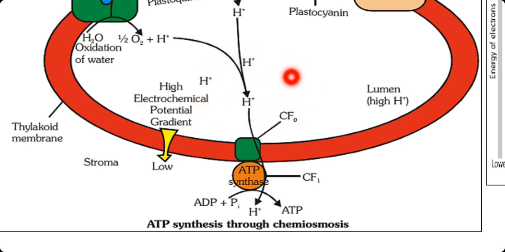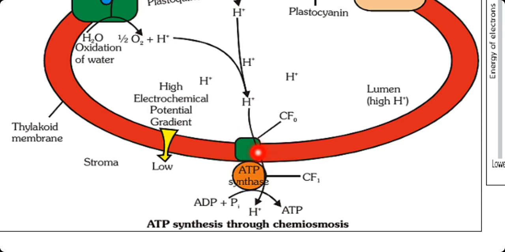A gradient was created, or a potential difference was created. Because of that difference only, there is a movement of protons from high concentration to low concentration, and meanwhile there is a formation of ATP also. Let us observe that phenomenon now. When the protons are moving along the ATP synthase enzyme, the ATP synthase has two parts.